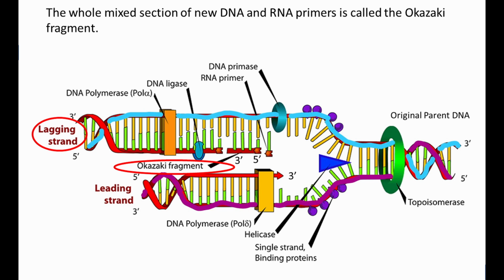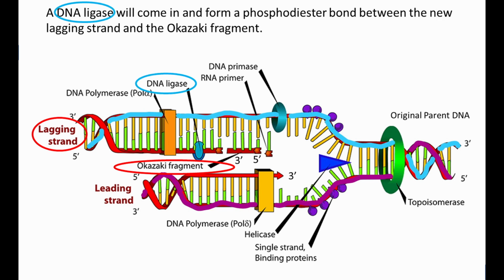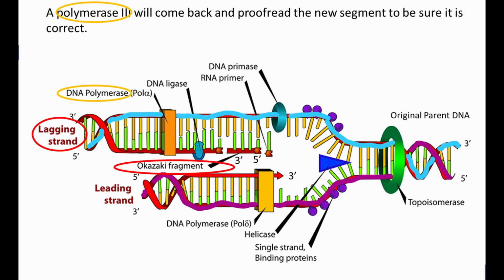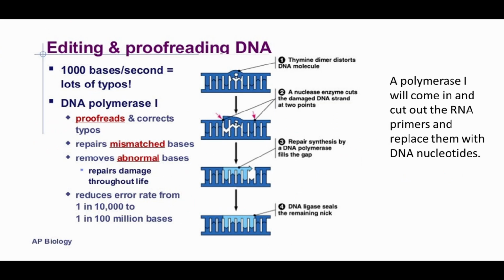A cartoon of the Okazaki fragment on the lagging strand is shown in the figure. A DNA ligase will come in and form a phosphodiester bond between the new lagging strand and the Okazaki fragment. A polymerase III will come back and proofread the new segment to be sure it is correct. After that, a polymerase I will come in and cut out the RNA primers and replace them with DNA nucleotides.